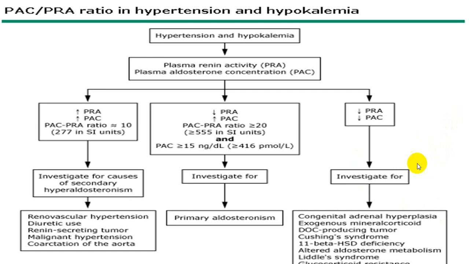In that particular group, your aldosterone as well as renin activity will be low. So that is called the low renin, low aldosterone group of disorders.